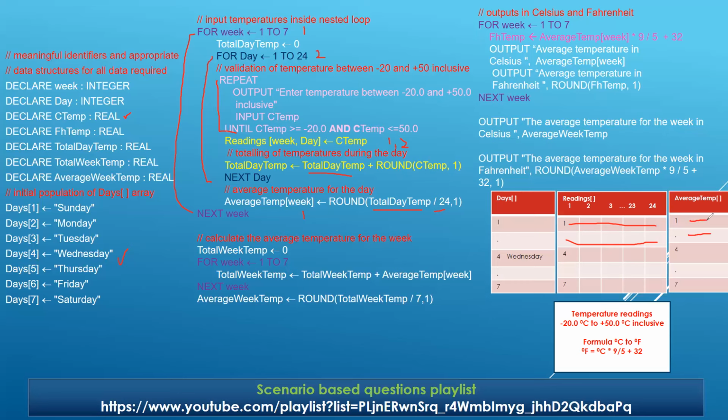Any issues? Any questions? So in this manner, all the readings from day 1 till day 7 will be taken and stored in their respective locations. Issues? Okay. Simple now.